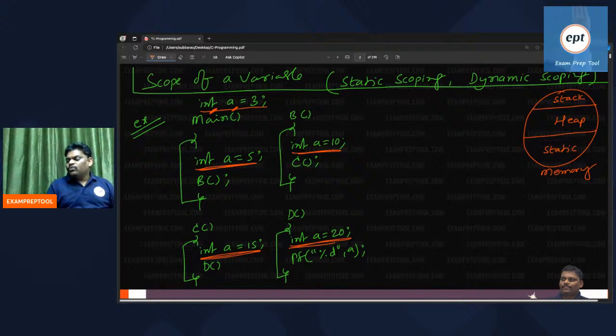Memory will be divided into 3 parts: stack area, heap area, static area. Remember everyone, main memory will contain 3 parts: stack area, heap area, static area. This is the way how the memory will be there.